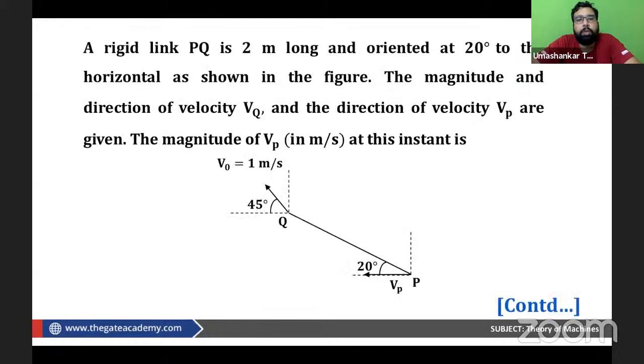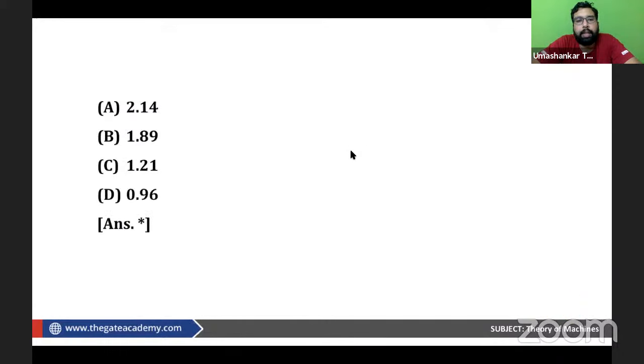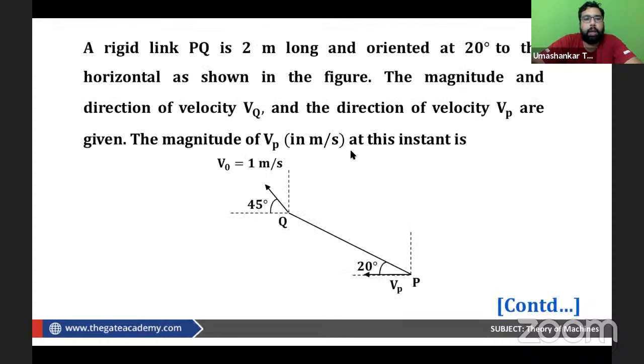Now can we solve this question, please? Can we try to do this question? So these are the options to this question. I'll be writing the options here. No need, you can find the answer and can tell me. This is a question from velocity analysis, and again a 2014 question it is. 2014 set, 1 mark question.